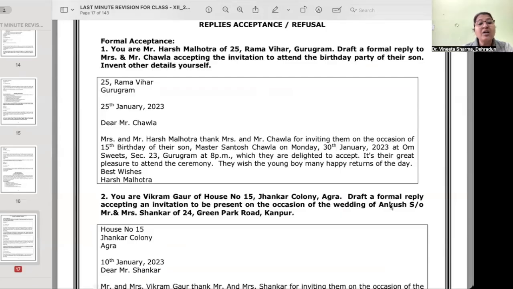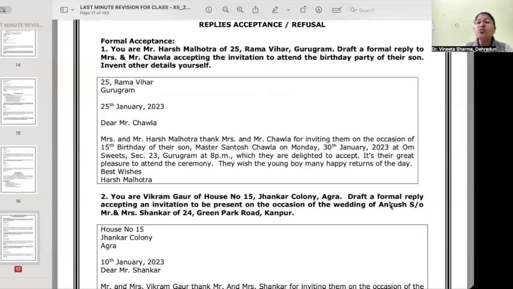Dear Mr. Chawla, Mrs. and Mr. Harsh Malhotra thank Mrs. and Mr. Chawla for inviting them on the occasion of 15th birthday of their son, Master Santosh Chawla, on Monday, 30th January at Om Sweets, Sector 23, Gurugram at 8 p.m., which they are delighted to accept. It's their great pleasure to attend the ceremony. They wish the young boy many happy returns of the day. Best wishes, Harsh Malhotra. Okay, this is how formal reply is drafted.